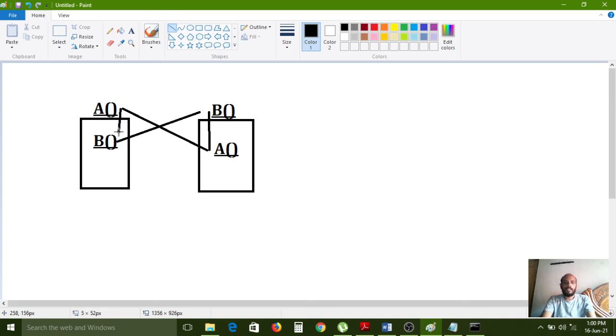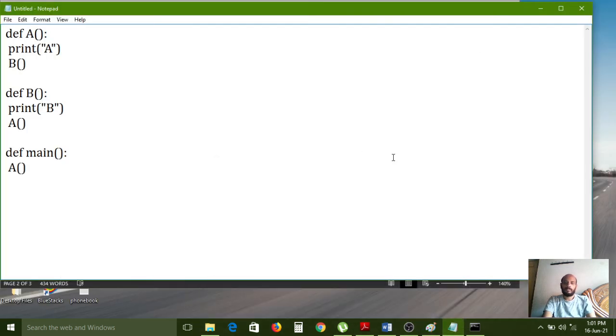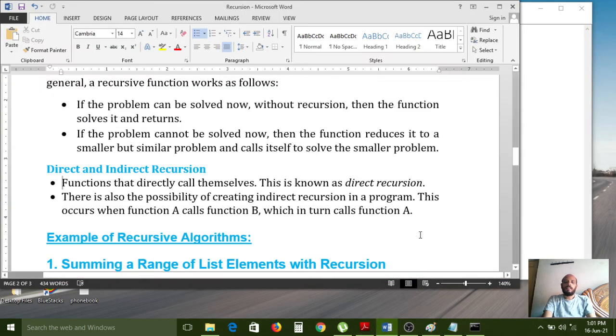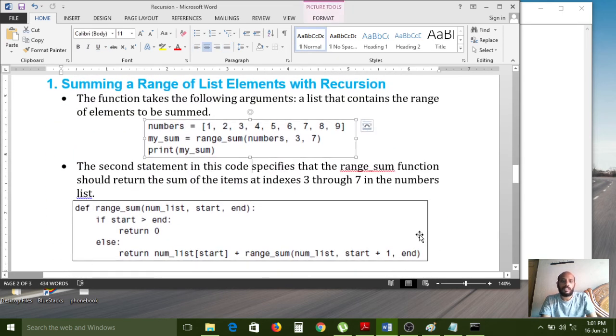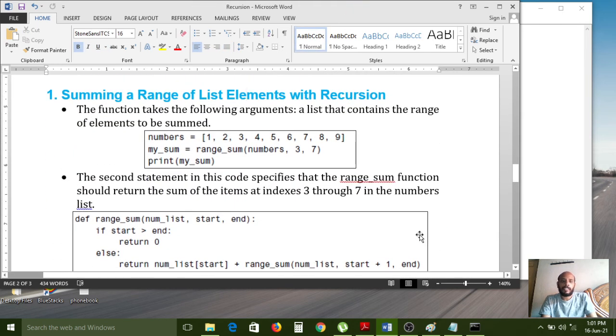Right? Like that. So a function calling by itself is called direct recursion. A function calling through some other function is called indirect recursion. So that is the recursive concept. Now examples of recursive programs. Here I am giving an example.